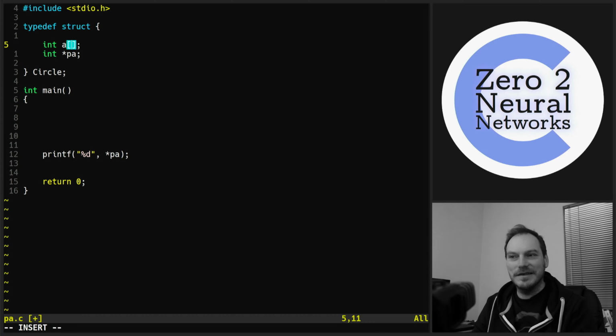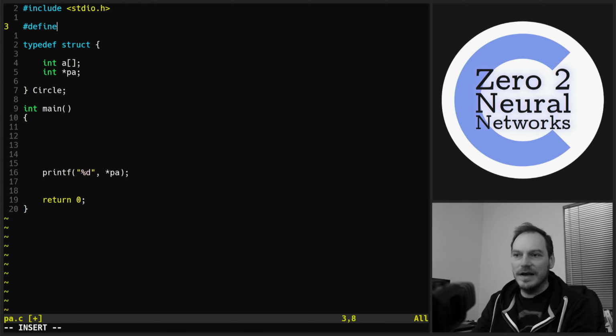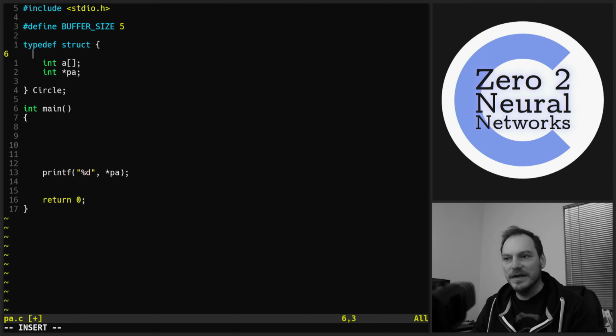Now, we're going to need to decide what size we want our buffer to be. So let's define BUFFER_SIZE, and let's make it a size of 5 for now. And then we can use BUFFER_SIZE in there. So we're making an array of 5 elements, and then we're making a pointer. Obviously these are uninitialized, this is just a struct.